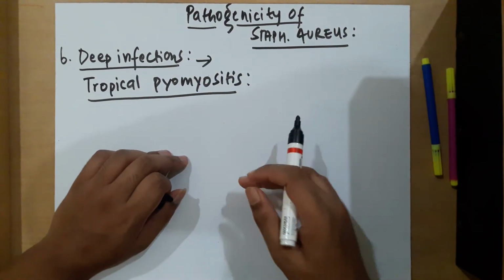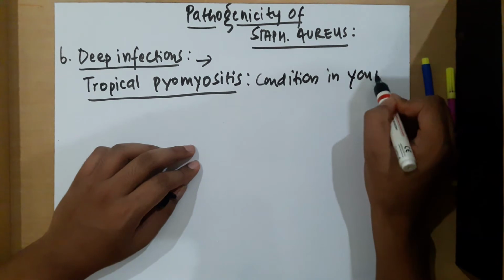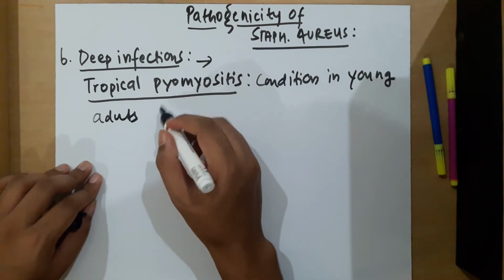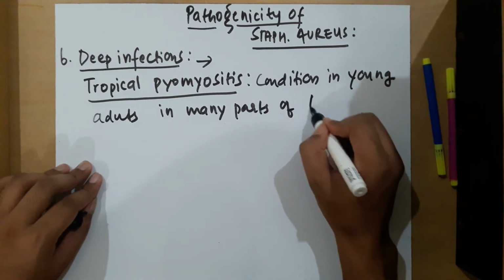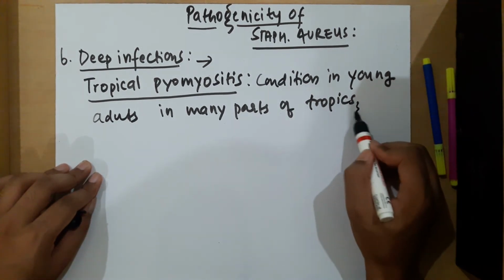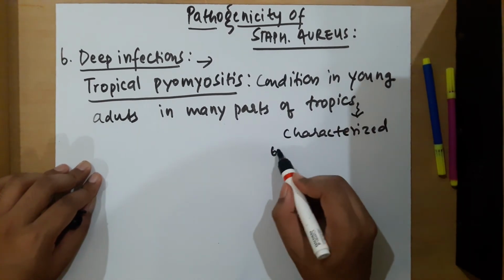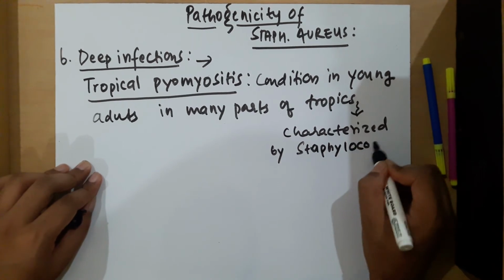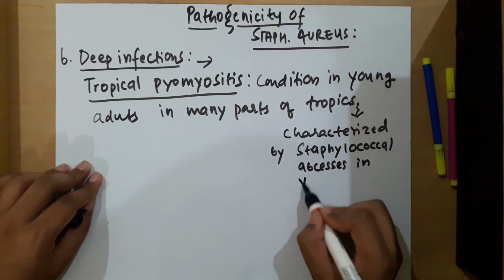It is a condition seen in young adults in many parts of the tropics, and it is characterized by staphylococcal abscesses in the voluntary muscles.